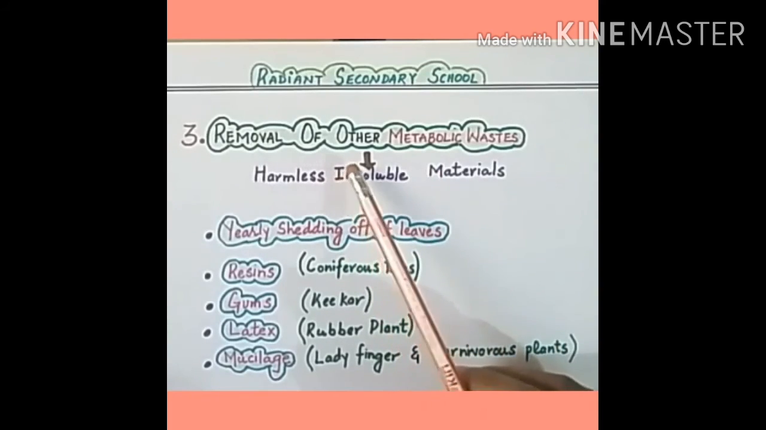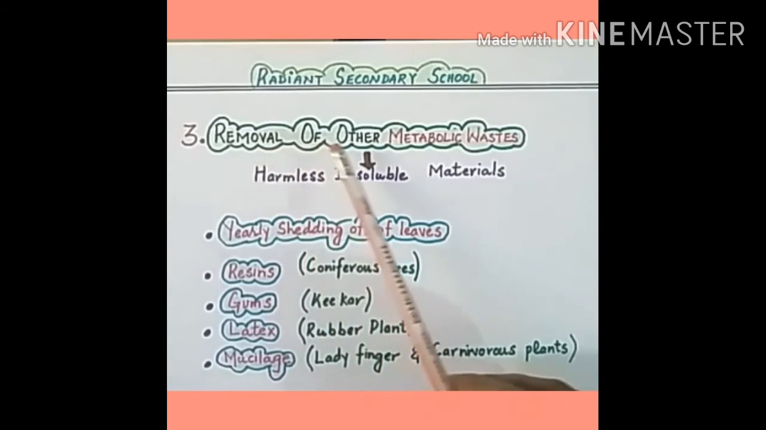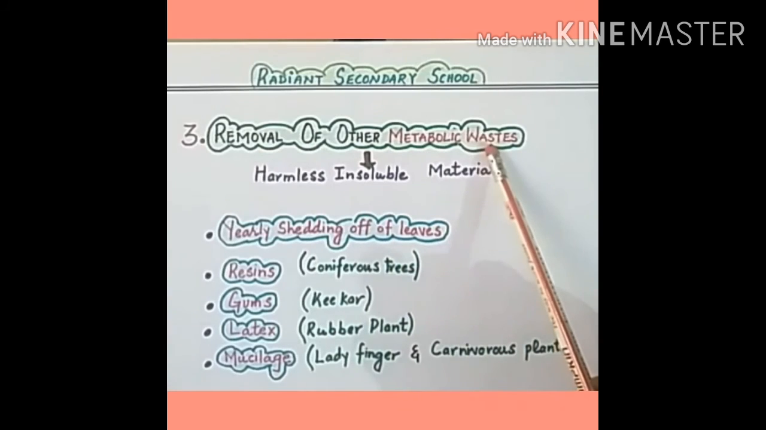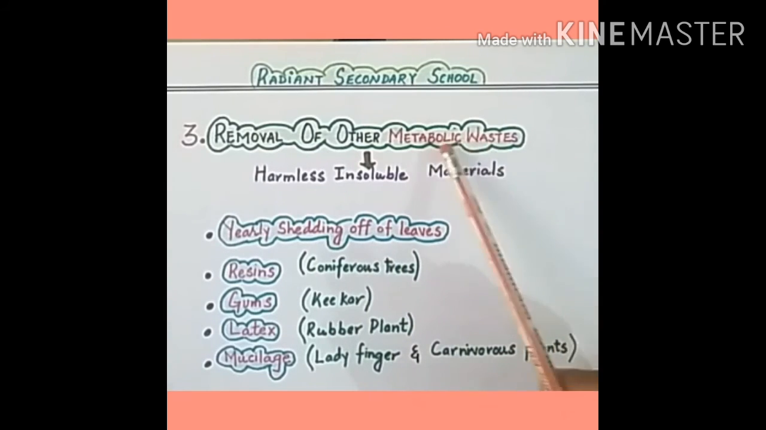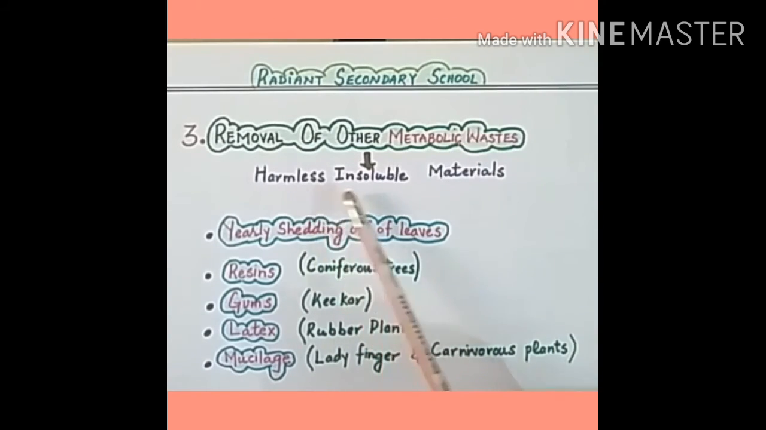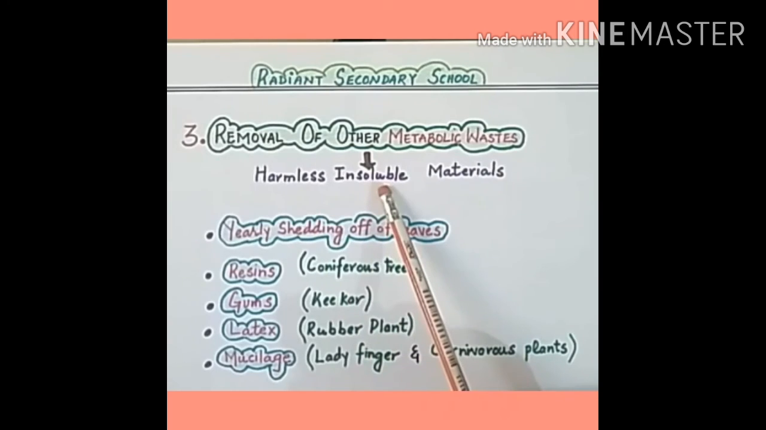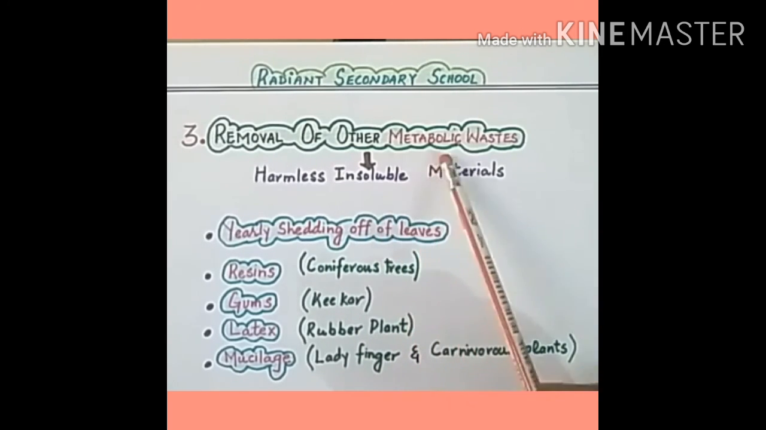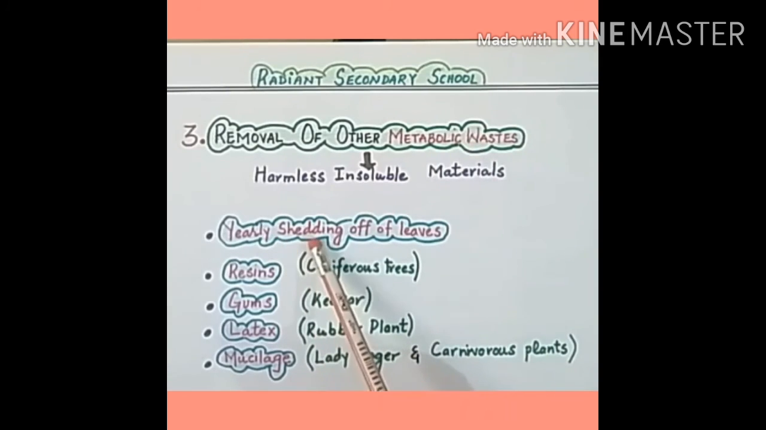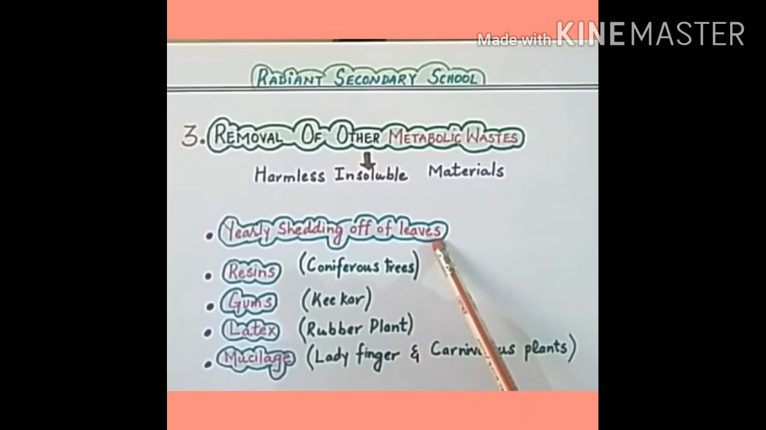Now we will discuss the last point, that is removal of other metabolic waste. Plants usually store the metabolic waste as harmless, insoluble materials. As they are harmless, they can be temporarily stored and then they are secreted. One method of getting rid of these metabolic waste is the yearly shedding of leaves. During the leaf fall, all the metabolic waste are removed by the plant.